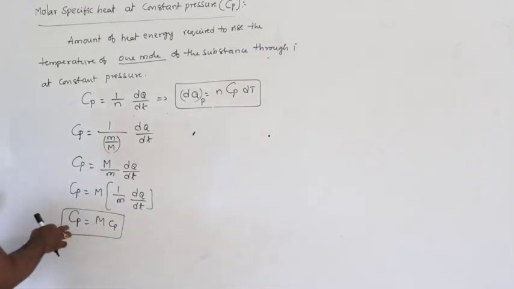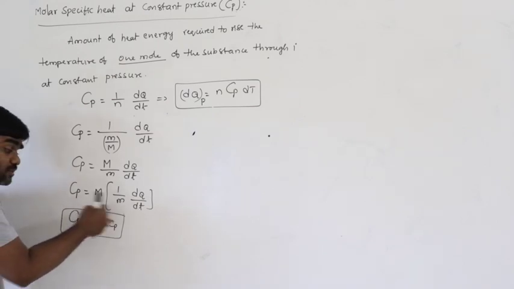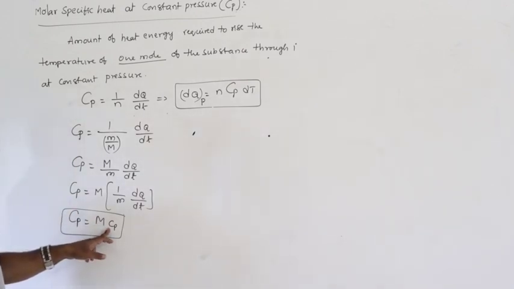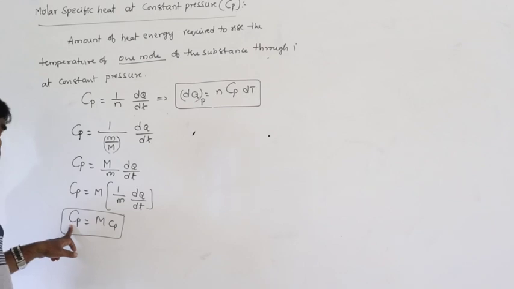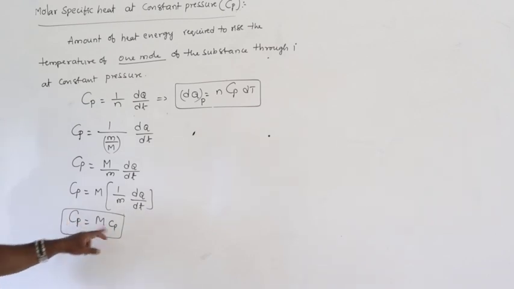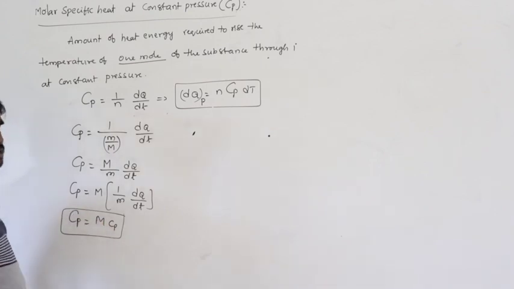The meaning of this is that molar heat capacity at constant pressure is equal to molecular weight times the specific heat at constant pressure. Capital Cp is the molar heat capacity, molar specific heat at constant pressure. Small cp is the specific heat at constant pressure. So this is the difference. Capital Cp equals M into small cp.